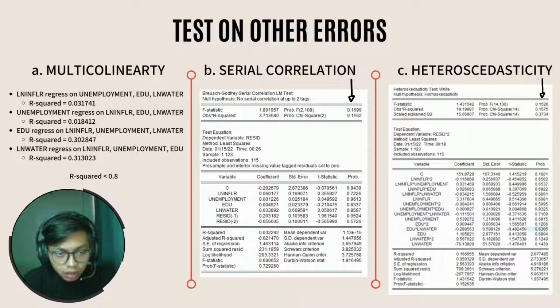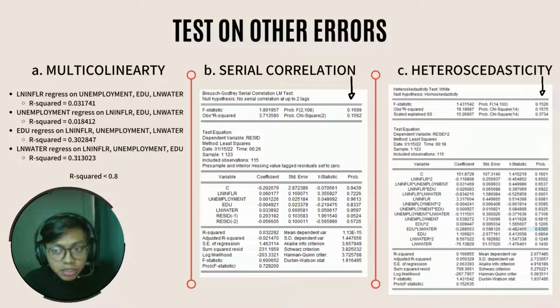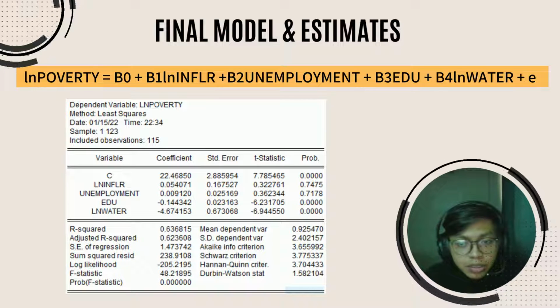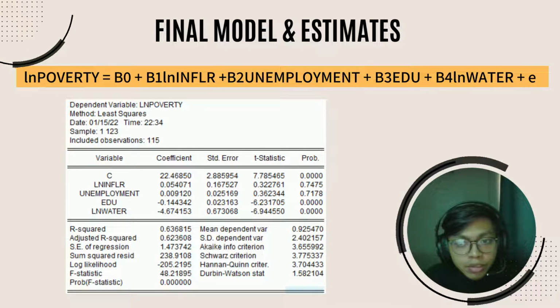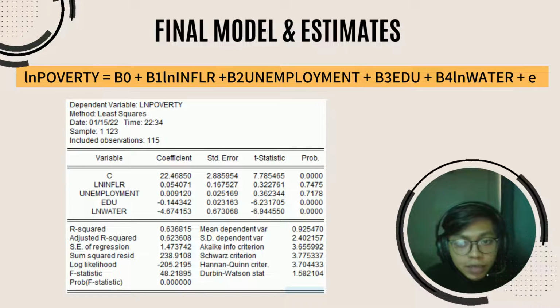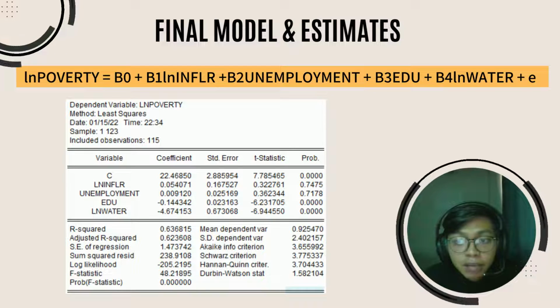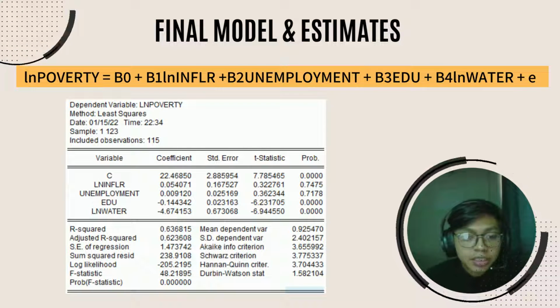Next, when we test our adjusted equation on all other three tests, which are multicollinearity, serial correlation, and heteroscedasticity, it turns out that we have no problem of all these three errors. And lastly, this is our final model and the estimates using OLS method. So our final model is ln poverty equals beta naught plus beta 1 ln inflation rate plus beta 2 unemployment plus beta 3 education plus beta 4 ln water plus the error term.